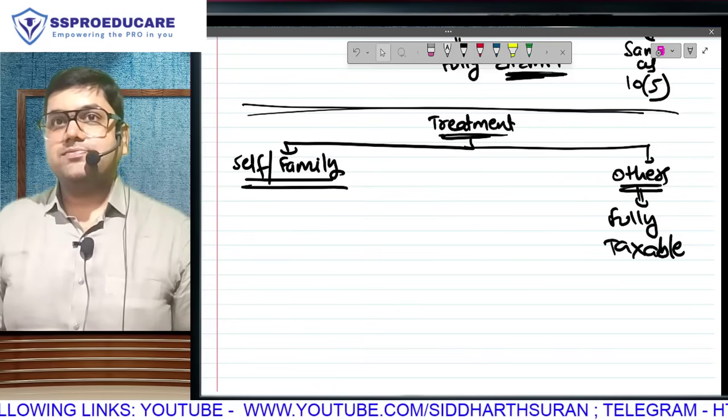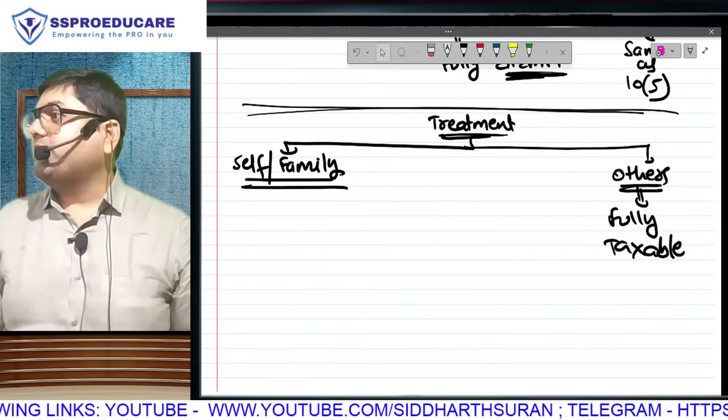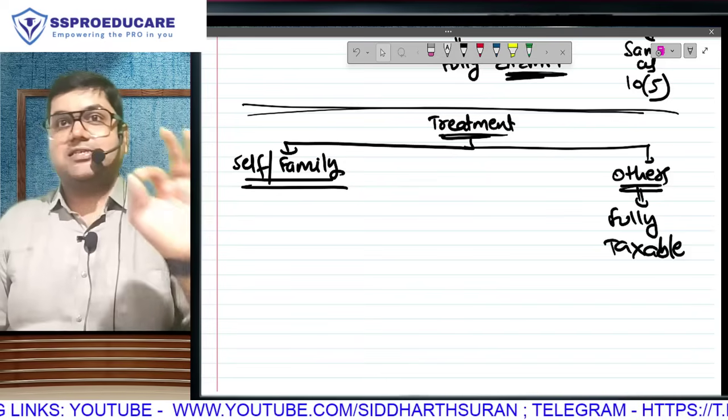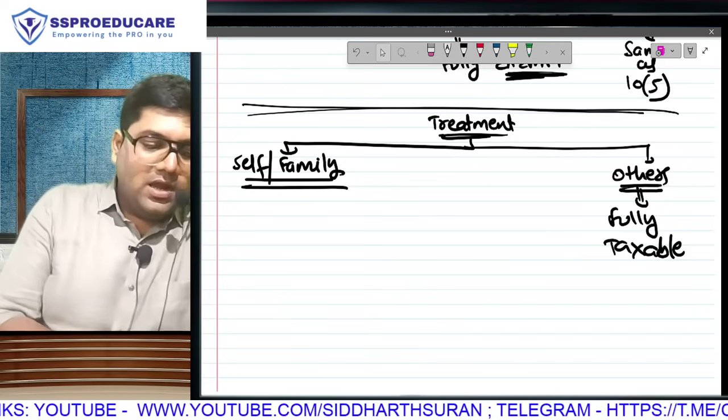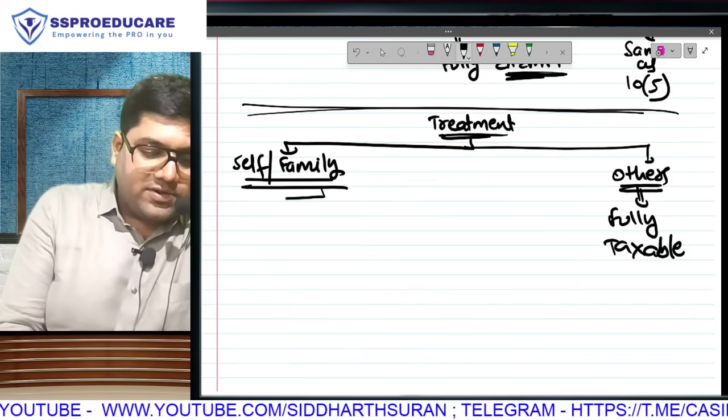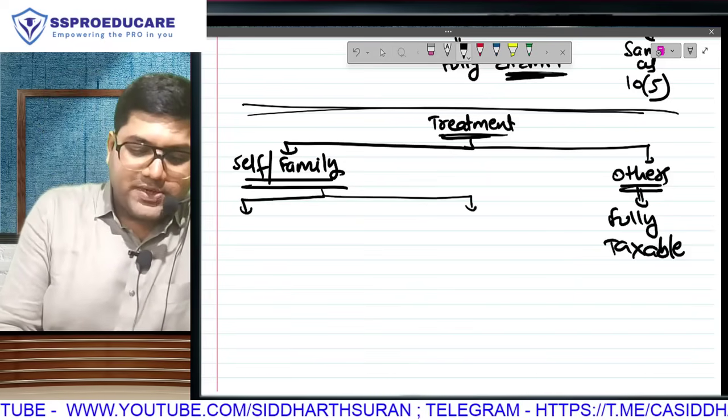Is this clear? Now, if the treatment is given for family members, there is some tax benefit. Hear me out, please. If your boss is giving you treatment in the following four hospitals.